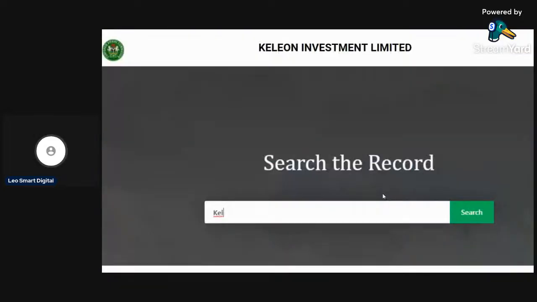So let's look at how we can check a name like Investment Limited, and why a particular name that is present may be a reason why it will be denied. To start, you can start with the first three letters. Then when you enter it on this page, you click on search.